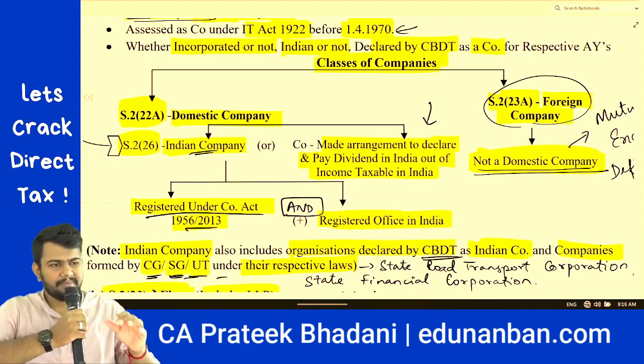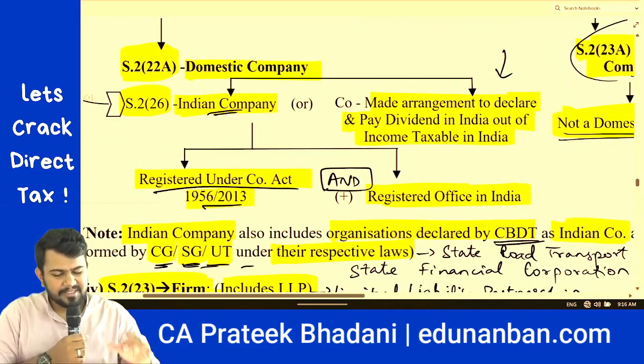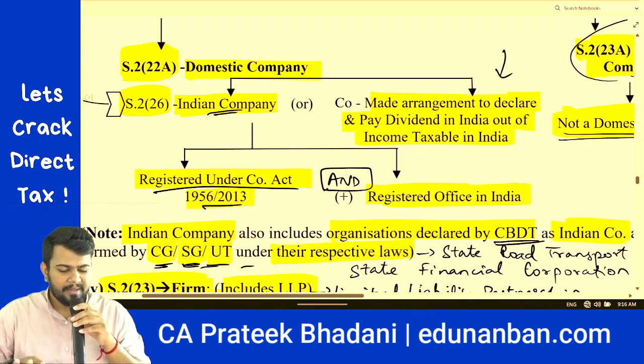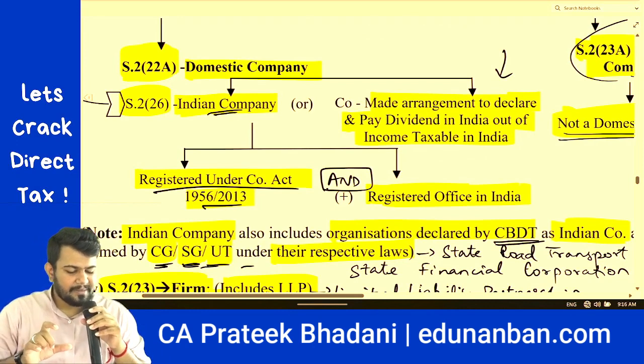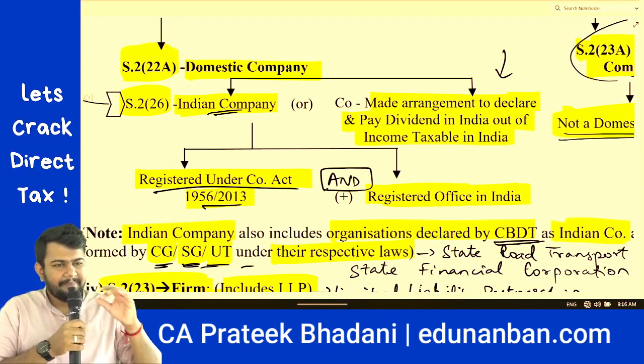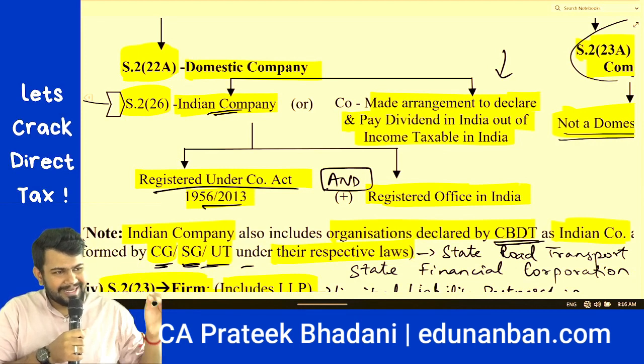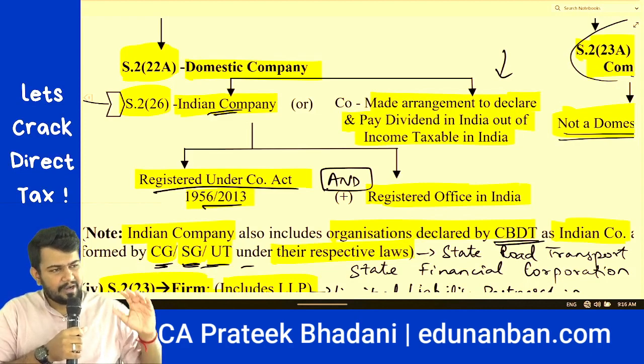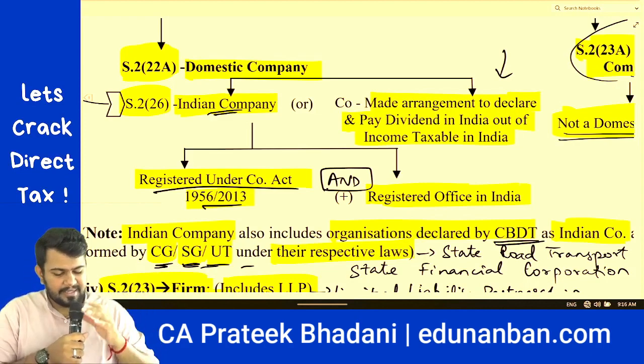So what is a domestic company? A domestic company is defined under section 2 clause 22A of the Income Tax Act. Domestic company means, number 1, an Indian company, or a company which has made arrangement to declare and pay dividend in India out of the income taxable in India.